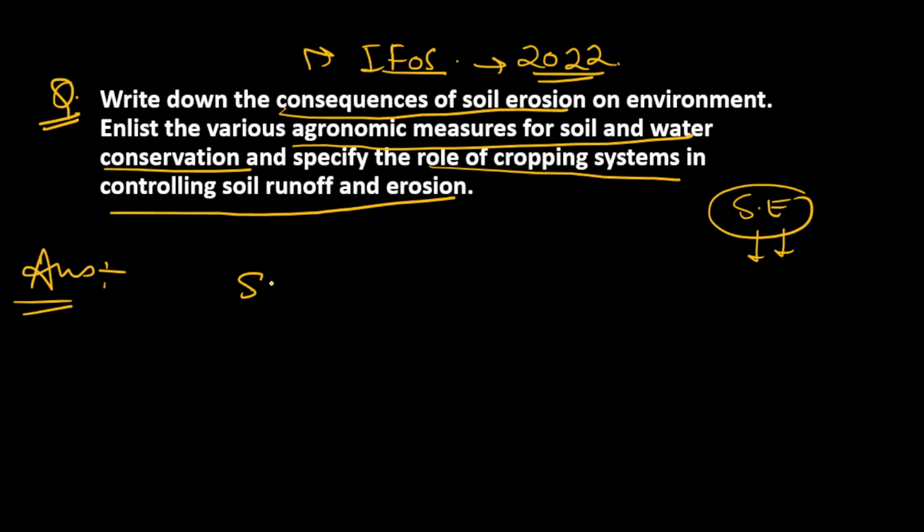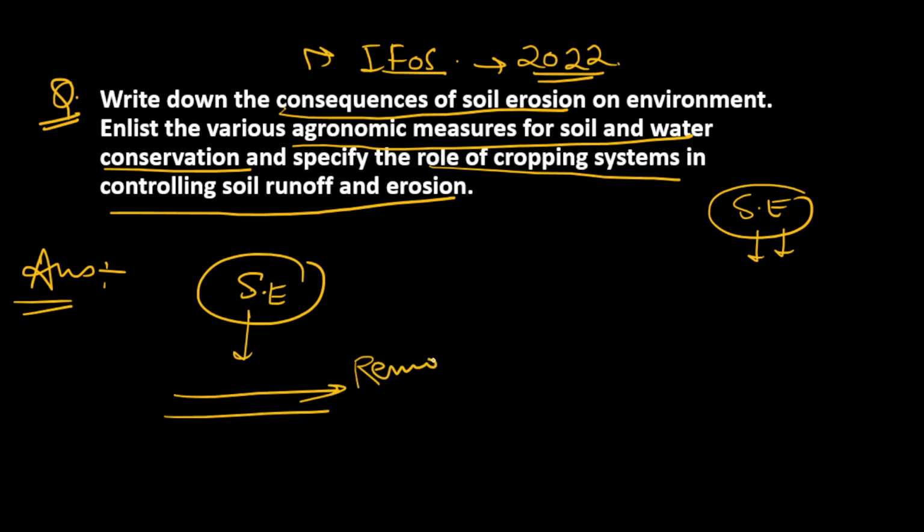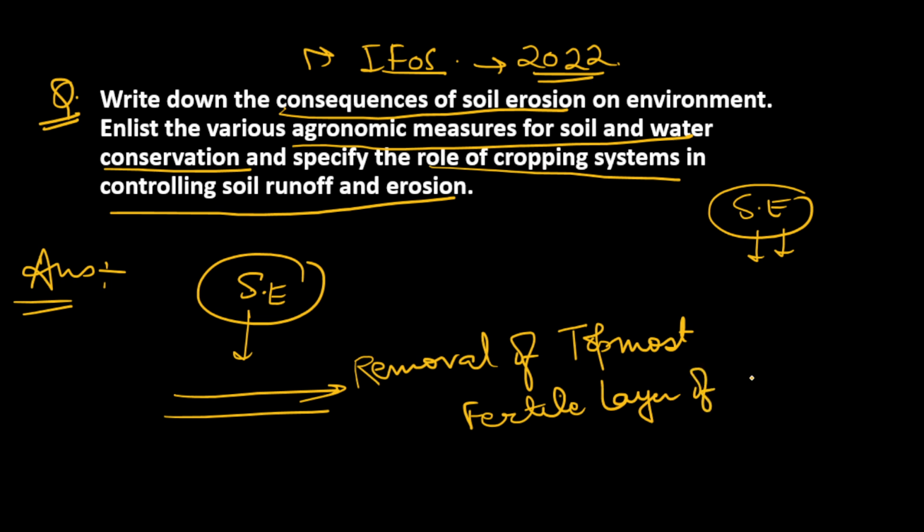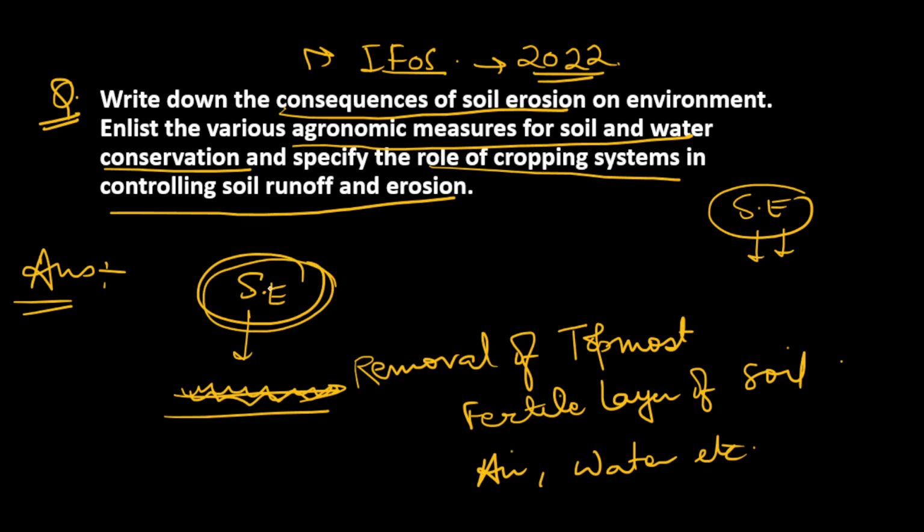First of all, you all know what soil erosion is. Every agriculture optional student knows what soil erosion is. When there is removal of the topmost fertile layer of soil, and this can be through the action of air, through the action of water and other actions. Whenever the topmost fertile layer of soil is removed, then it is known as soil erosion. It is a very easy concept, and I think we all know that.